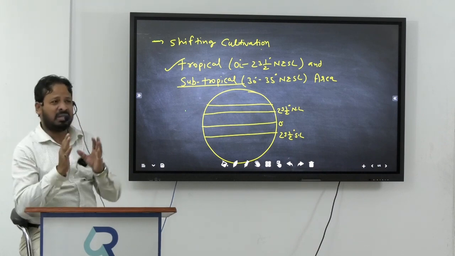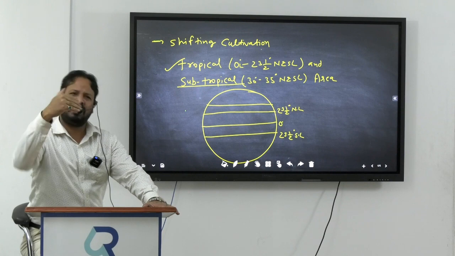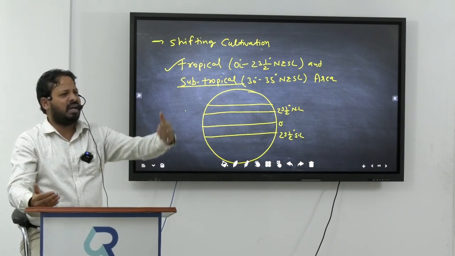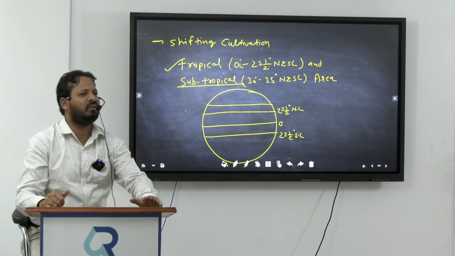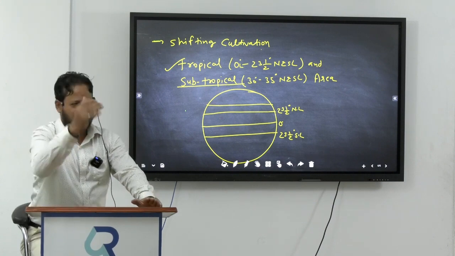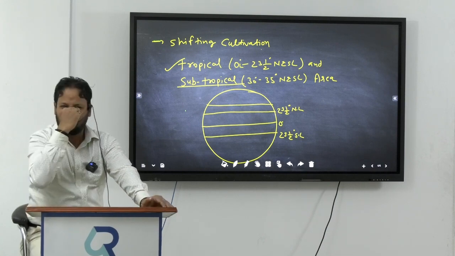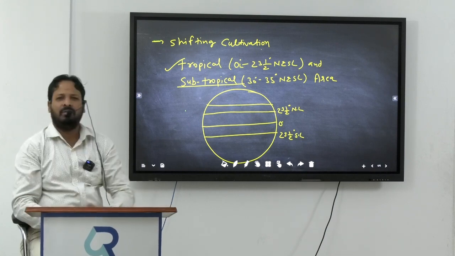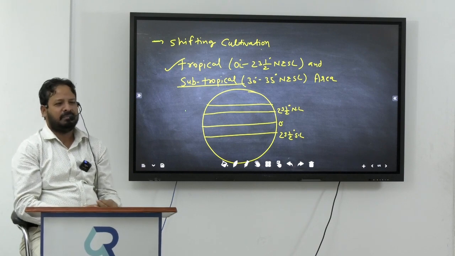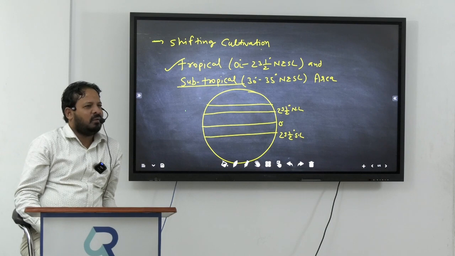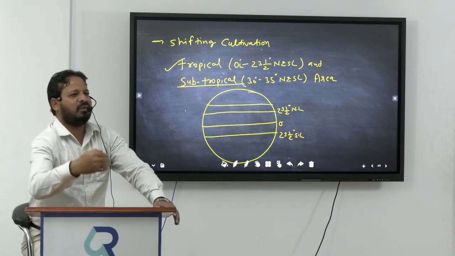Okay, everyone. Now listen one thing. There is high temperature and high humidity. It means the temperature is high and the humidity is high. It means it is also the heavy rainfall area. No doubt. Write down. Rainfall is also high here. Okay, everyone. Now the rainfall is also high here.